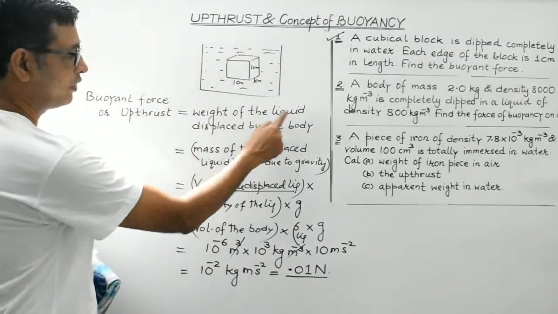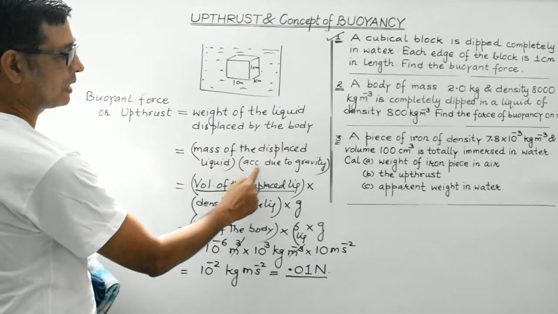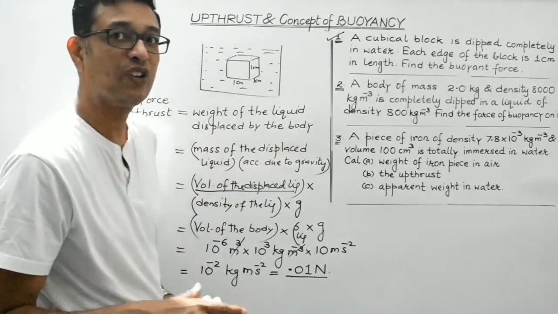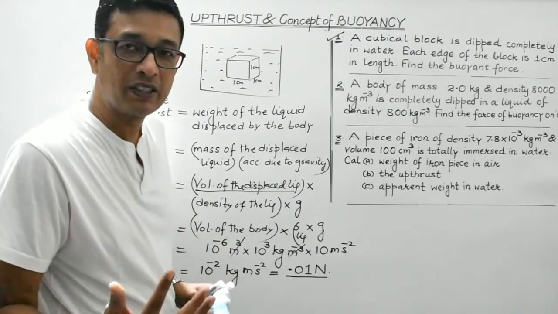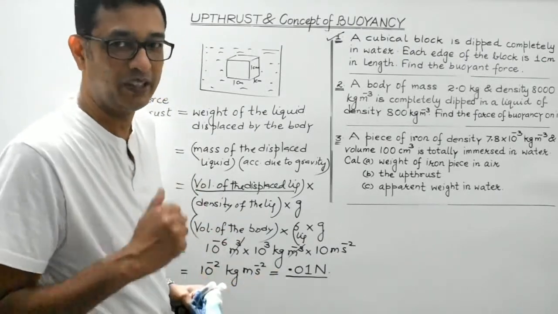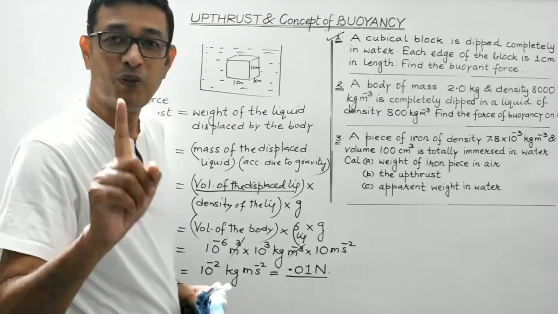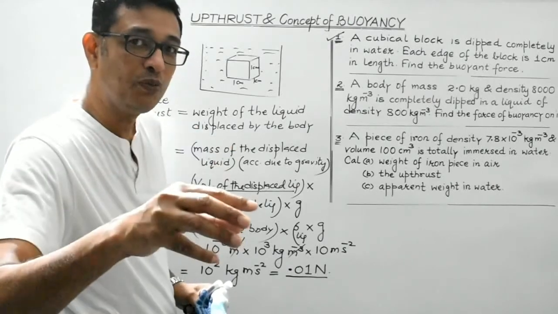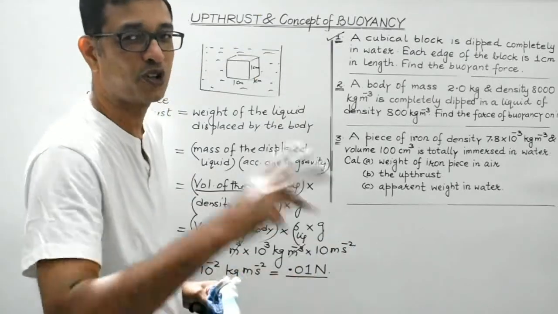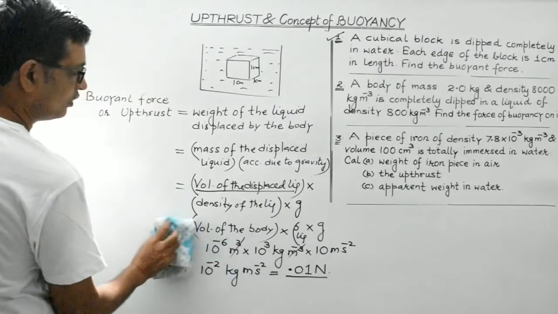So weight of the liquid would be mass of the liquid multiplied by acceleration due to gravity. Weight is equal to m into g. Mass of the displaced liquid would be volume of the displaced liquid multiplied by density of the displaced liquid. And students, volume of the displaced liquid would be exactly equal to the volume of the submerged portion of the body. Clear? So let's try to solve it then.